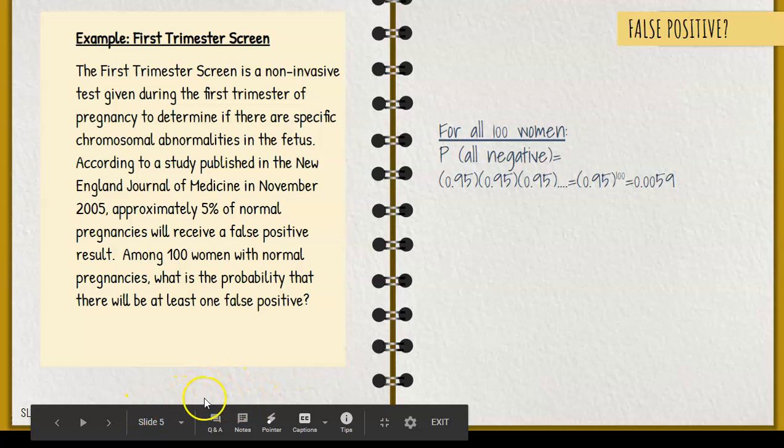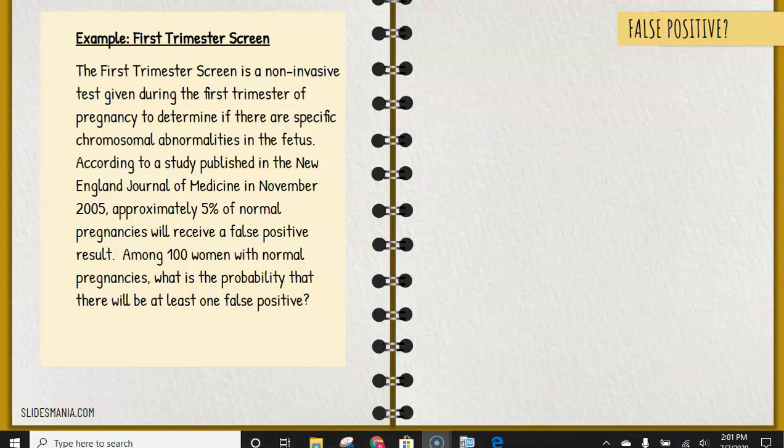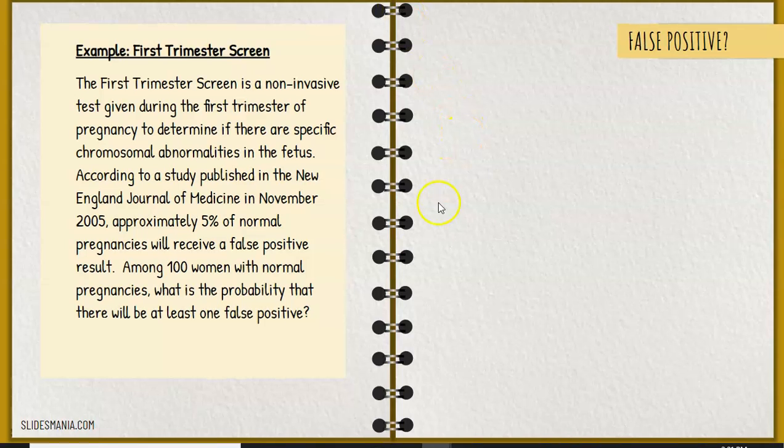Let's look at this one. All right, last example for you. The first trimester screen is a non-invasive test given during the first trimester of pregnancy to determine if there are specific chromosomal abnormalities in the fetus. According to a study published in the New England Journal of Medicine in November of 2005, approximately 5% of normal pregnancies will receive a false positive result. Among 100 women with normal pregnancies, what is the probability that there will be at least one false positive?